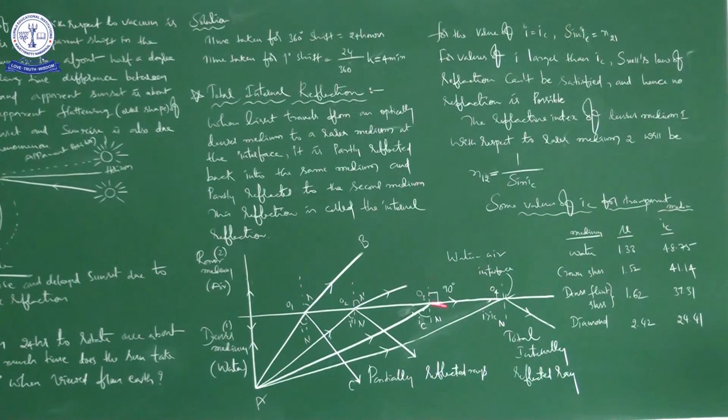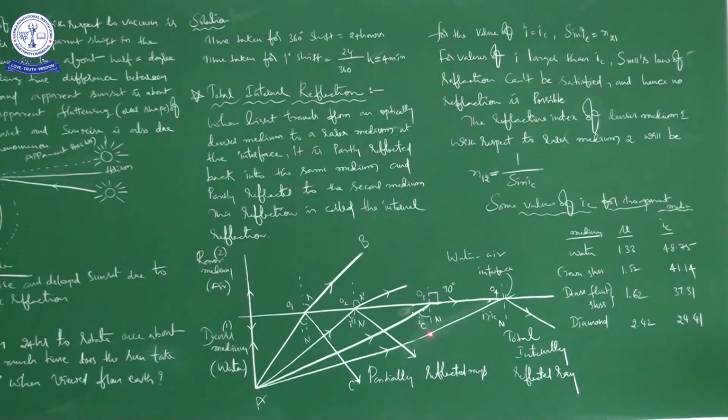So from here onwards I explained two important definitions, I mean two important words. One is total internal reflection, another one is critical angle. It is very important for us to have clarity when we are going to solve problems related to critical angle and total internal reflection.